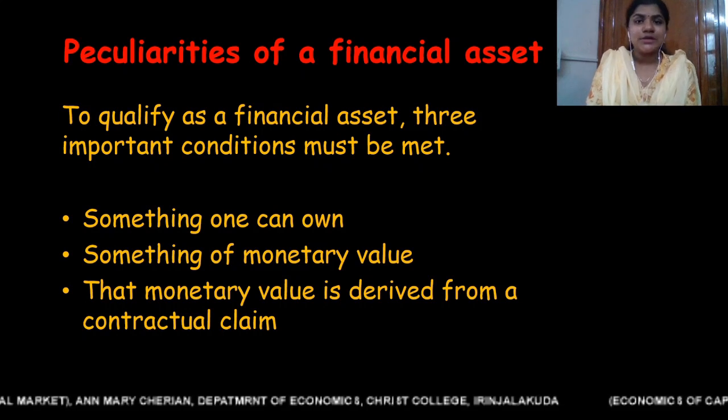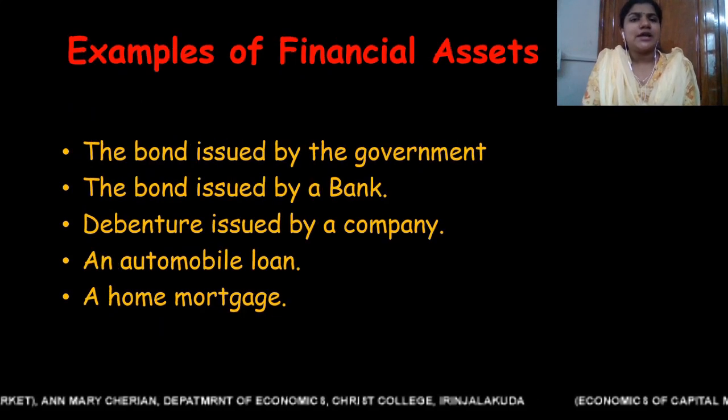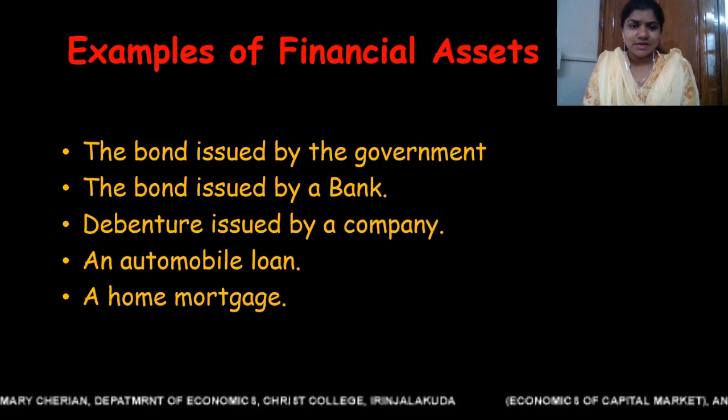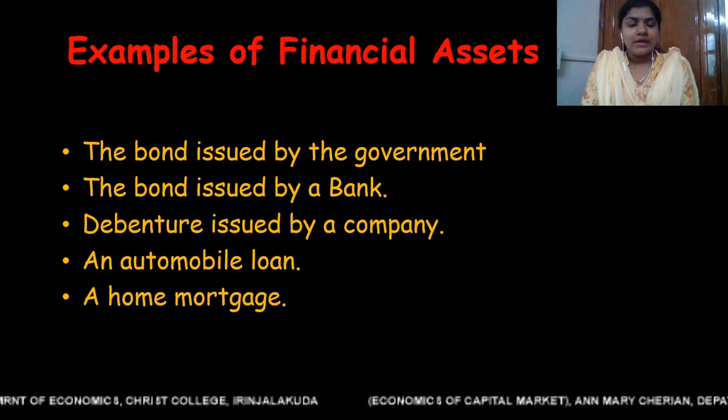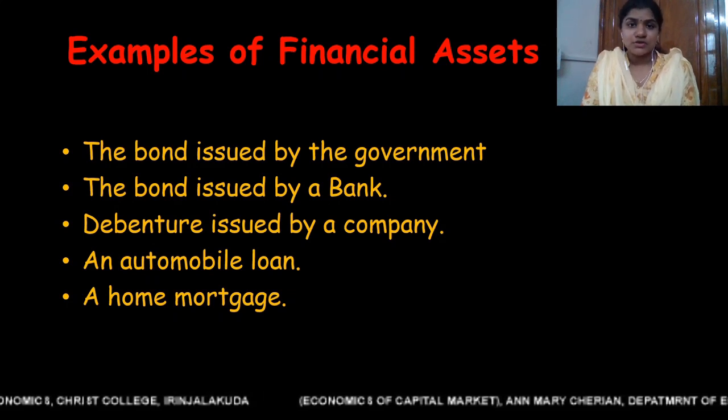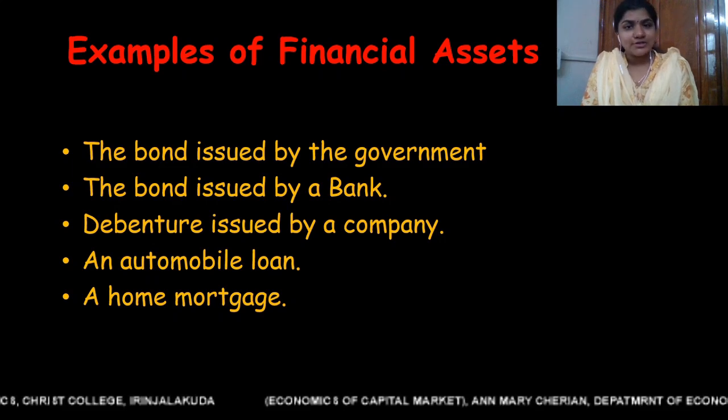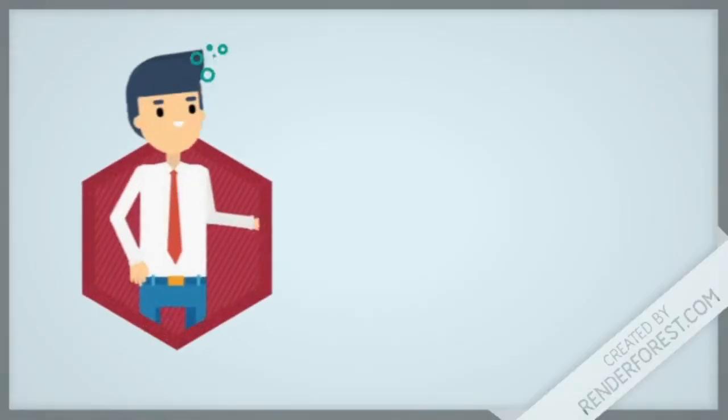Now let us move on to the examples of financial assets. So the typical examples of financial assets are the bonds issued by the government, the bonds issued by a bank, debentures issued by a company, even an automobile loan and a home mortgage is also considered as financial asset.